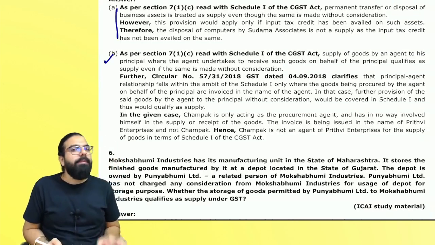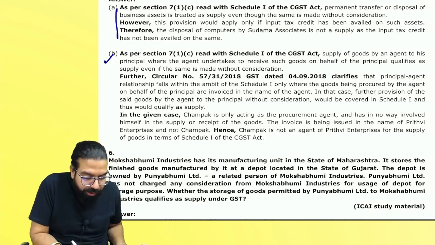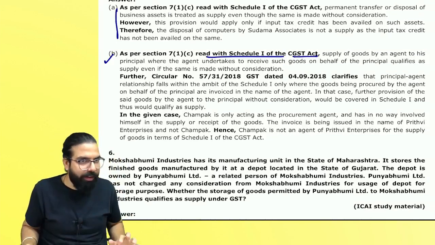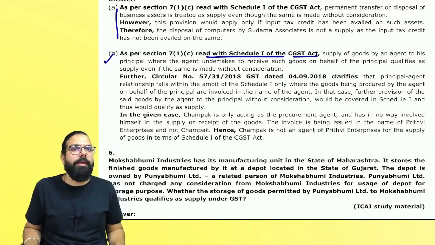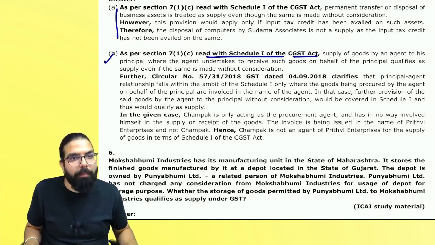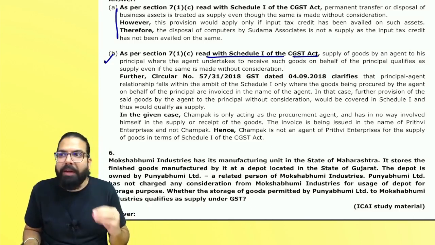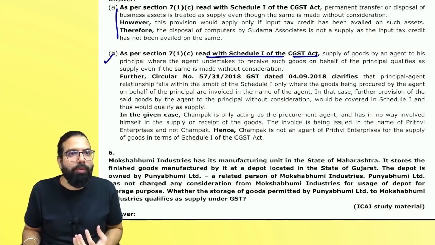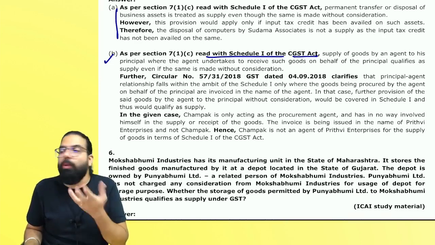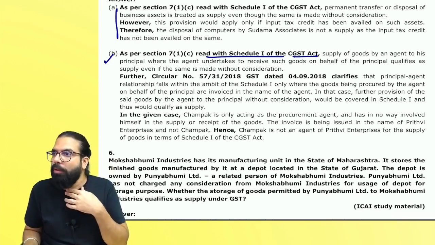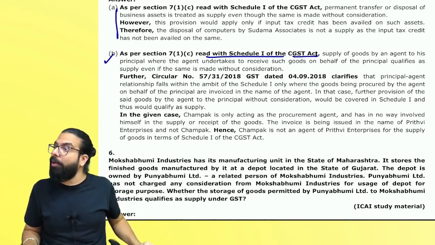Second one. As per section 7(1)(c), Schedule 1. Now, students will ask me one question every time. Sir, do we have to remember section numbers? Do we have to write the section numbers in the exam? Sir, I don't remember it. What to do? Baba, yes, you will definitely not remember. One day before the exam, if you ask me that, sir, I don't remember, what to do? Can you remember now? So what will I tell you one day before the exam? If you ask me that question, I'll tell you, okay, fine, leave it and go. Correct or no? Or I'll tell you, no, you have to remember only.